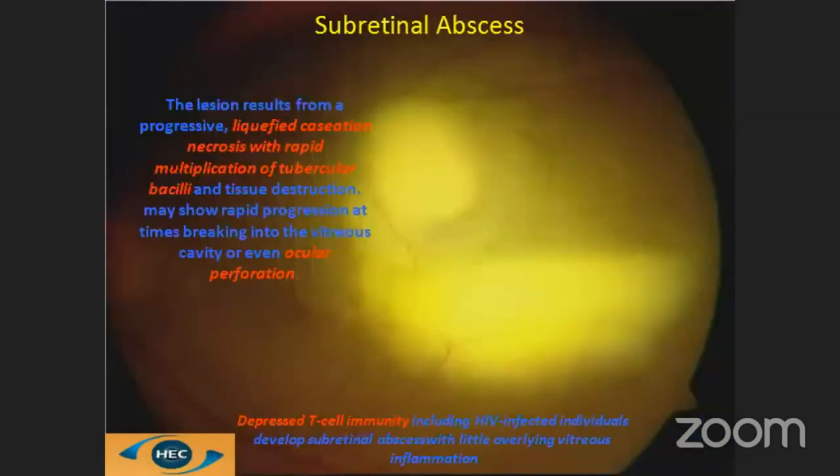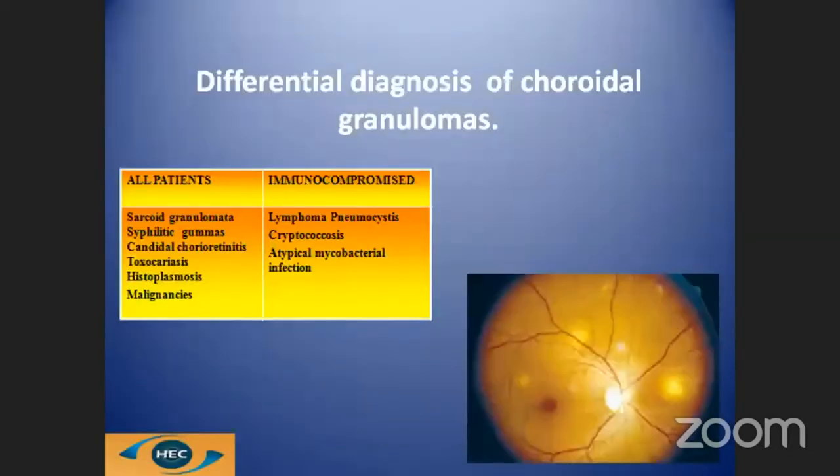It may also rarely present as a subretinal abscess, where the lesion results from progressive liquefied caseation due to rapid multiplication of the tubercular bacilli and tissue destruction. This may eventually break into the vitreous cavity or even cause ocular perforation. This is mostly seen in immunocompromised patients as in HIV, or if the patient has been started on oral steroids without ATT. One must also suspect sarcoidosis and syphilitic gummas when there is a solitary choroidal granuloma.